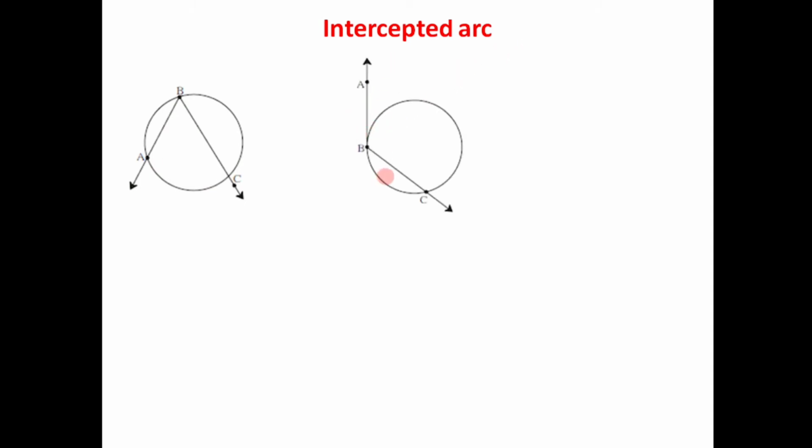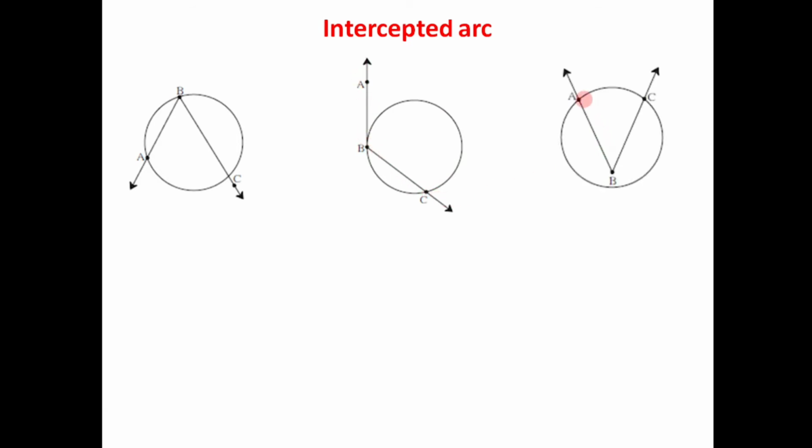Let us have another diagram. For the second diagram, there is angle ABC. This time, the vertex of the angle is on the circle and there is arc BC in the interior of angle ABC. For this case also, the arc BC is intercepted by angle ABC.